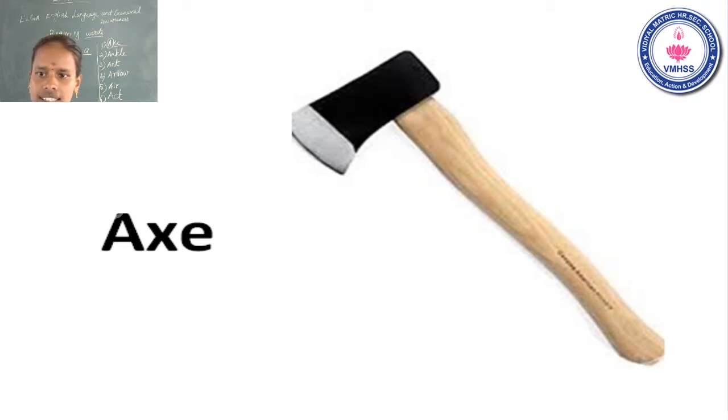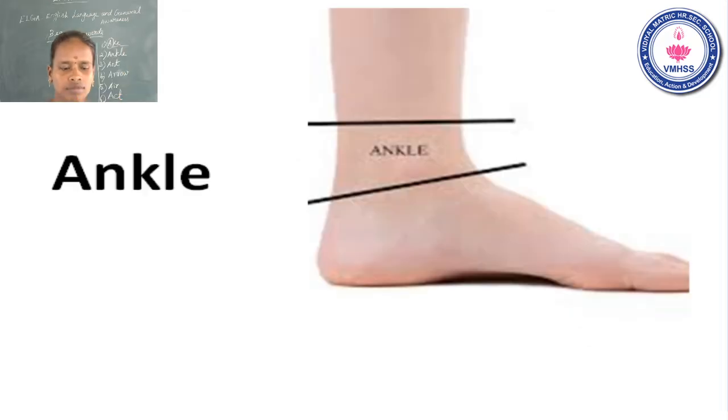A, axe. The name of the letter A. The sound of the letter a. Repeat yourself. The name of the letter A. The sound of the letter a. A, axe. Okay, now move on to the next slide. What do you see in this slide?